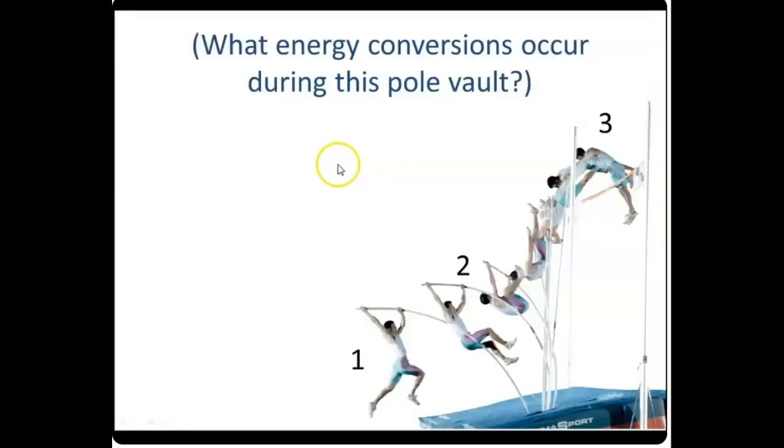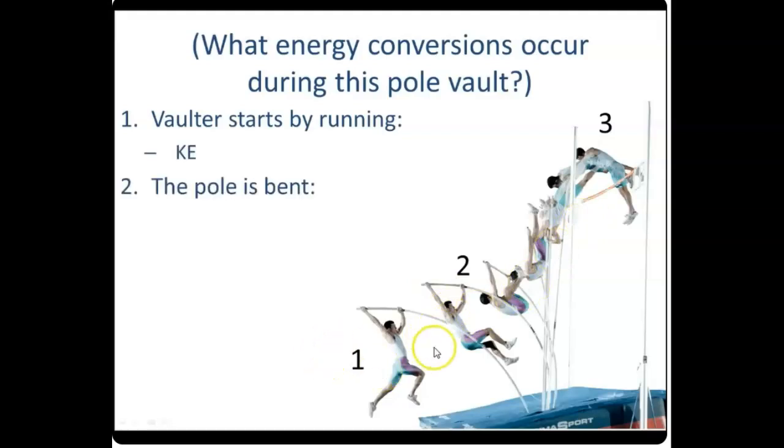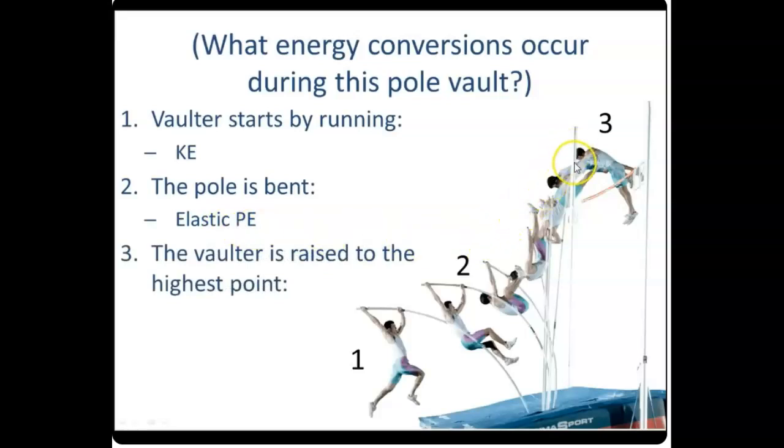It's a classic. All right, so during this pole vault here, a guy is going up and over the bar. We have energy conversions. At the beginning, he starts by running. That type of energy is kinetic energy. Next up, that pole bends, and that's a type of potential energy. That's our elastic potential energy, which we were talking about before. Finally, the vaulter is raised to the highest point. That would be the gravitational potential energy.